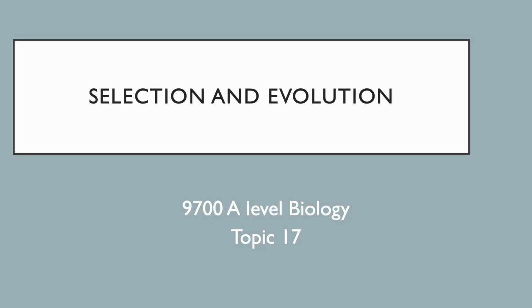Hello everyone. This is the second video where I am continuing with the selection and evolution topic, and just revising.